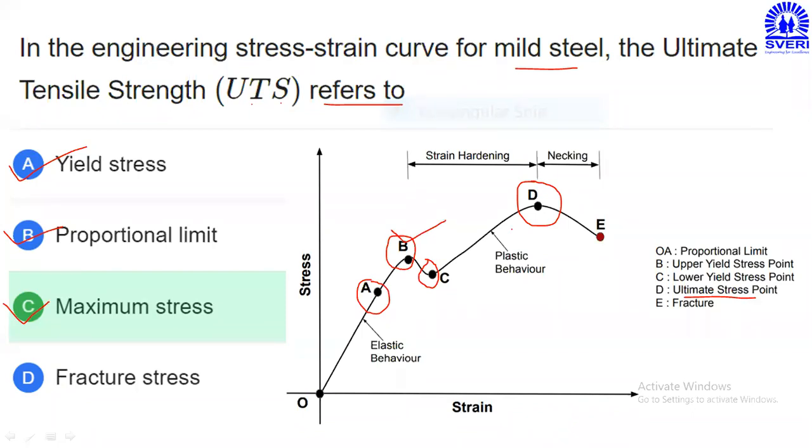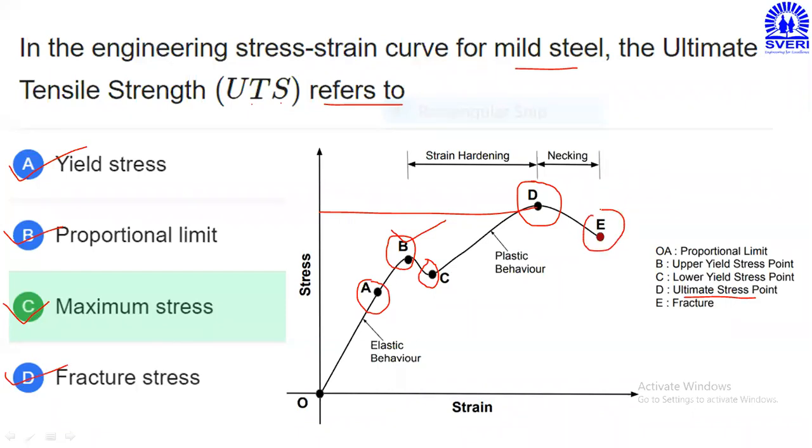In addition to that, point D is also considered as a maximum stress point. Point B is also a maximum stress point. Point D is also the maximum stress. But at point D, the neck formation is taking place. At point D we can see the deformation. That's why in actual application we are not considering D as the maximum stress point. Okay, so this maximum stress point is point D. Fracture stress, UTS is not taking place at point E.